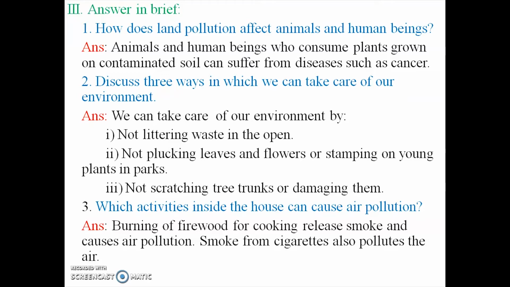For example, on polluted land, plants grow and we eat those plants, so we can suffer from diseases such as cancer.